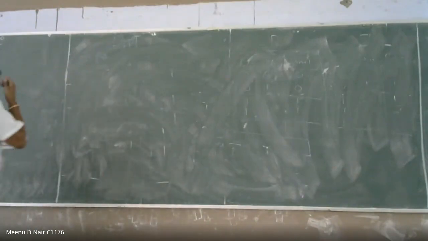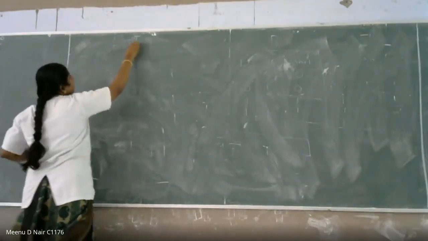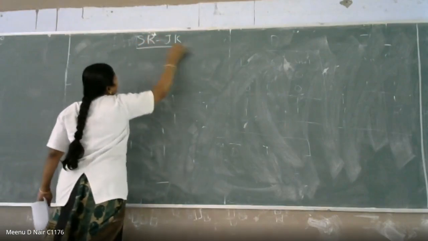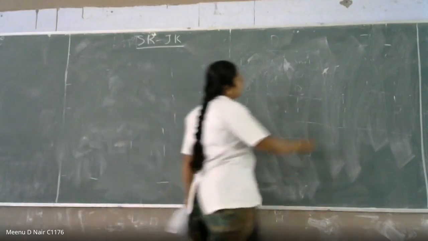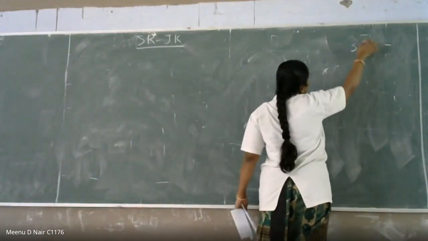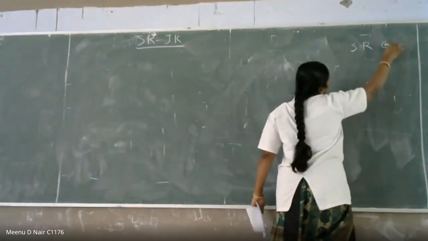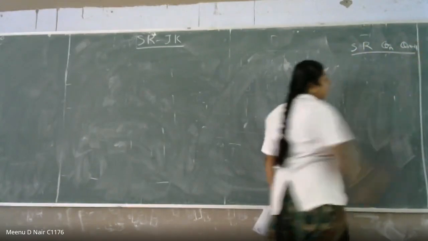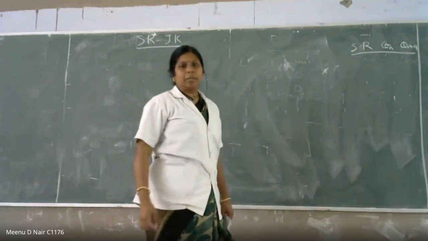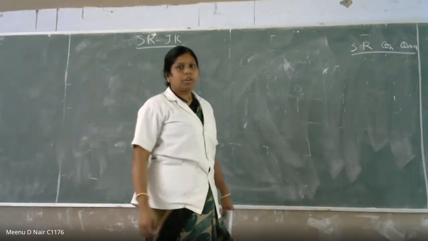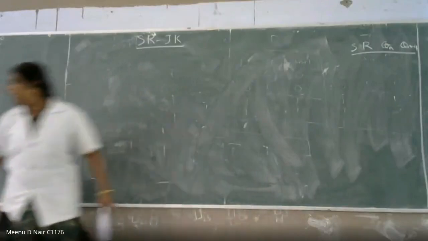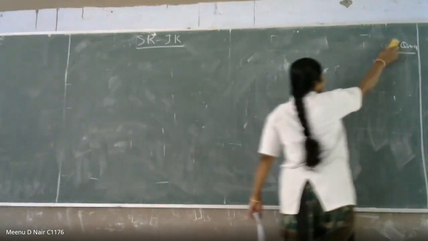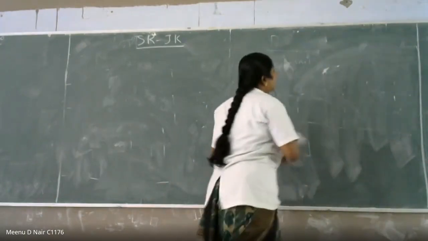Next one is SR flip-flop to JK flip-flop. Okay. So SR to JK, whatever be here is J, K, Qn, Qn plus 1. So what you have to do is first write the truth table. Then it will be clear for you. You need not worry about all those things. It will be very, very clear for you. So first thing you have to write the truth table. Then everything will be fine.